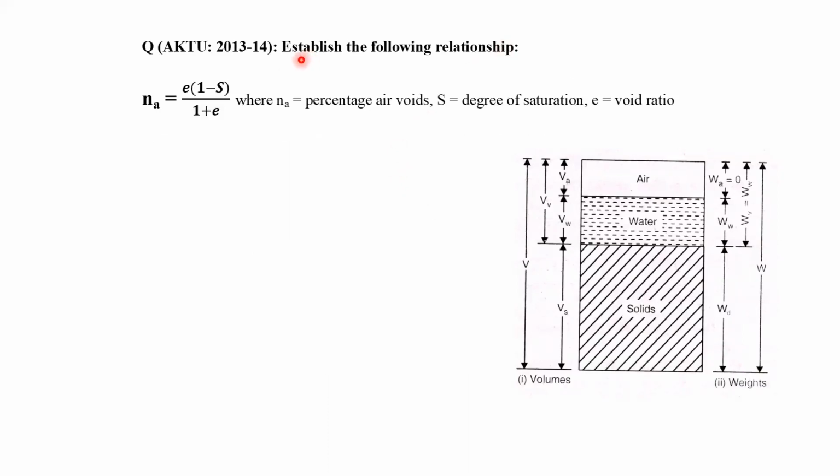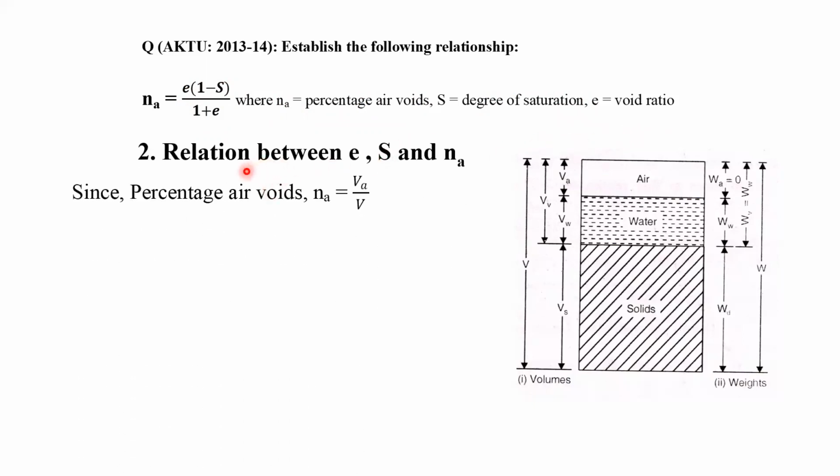This equation has also been asked as a question in the AE exam. Establish the following relationship: na is equal to e into (1 minus S) divided by (1 plus e). Here na is percentage air voids, S is degree of saturation, e is void ratio. So the question is also asked like this: establish the relation between e, S, and na, right? And as we know, percentage air voids is equal to volume of air by total volume.